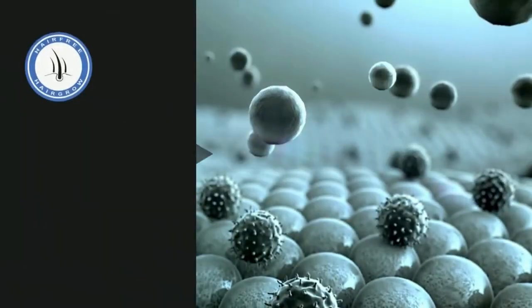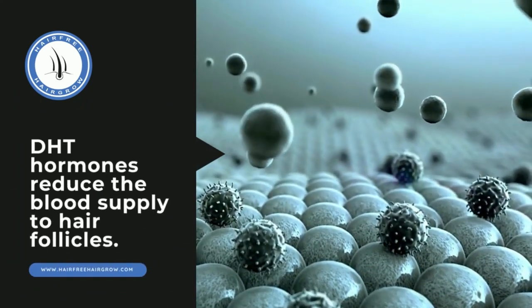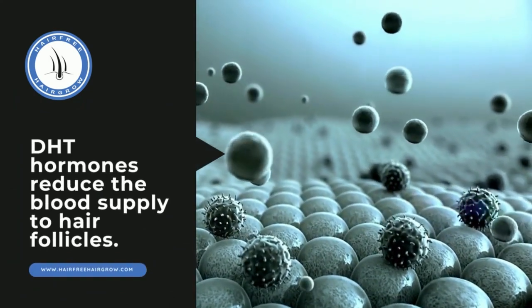Here comes the major problem that we males suffer from, male pattern hair loss or male pattern baldness. Here the DHT hormone reduces the blood flow to the hair follicles of a certain area, and that leads to gradual thinning and even loss. That is permanent, and it is known as baldness.